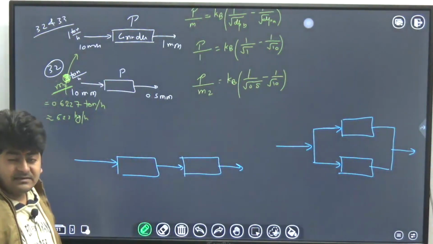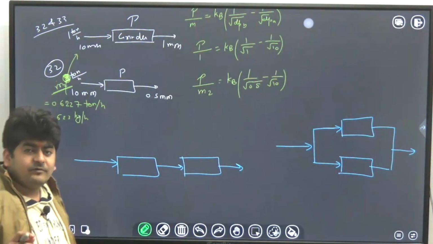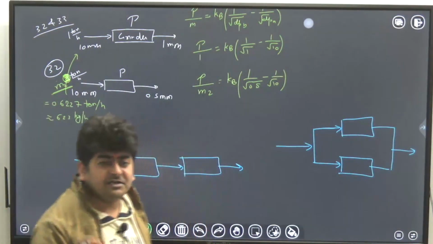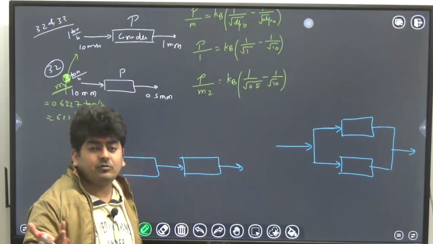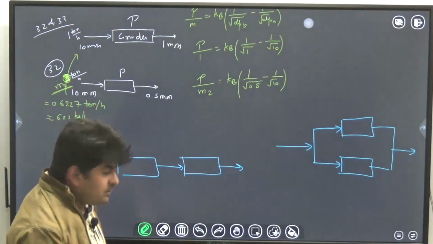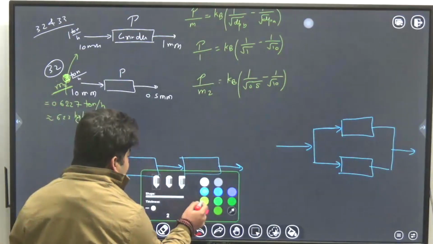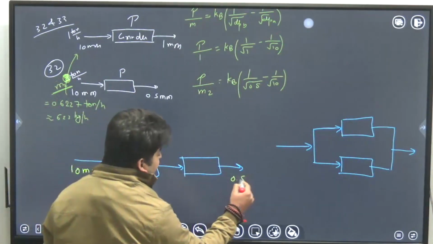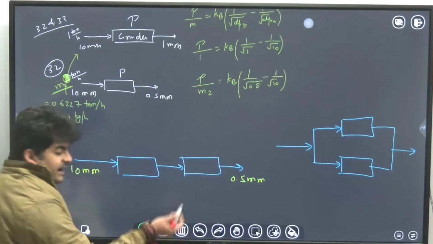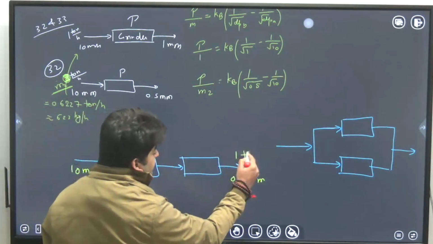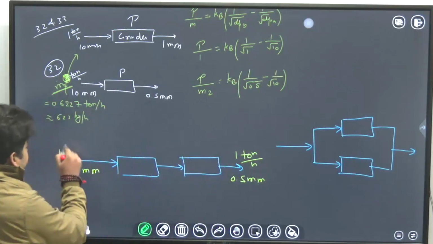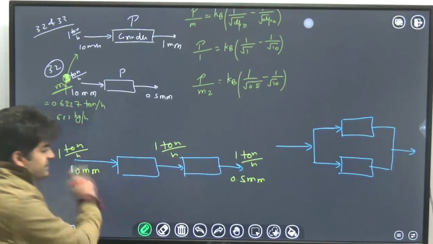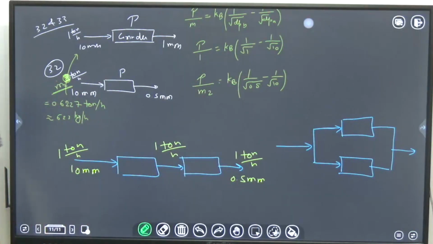Since I am using an additional grinder, obviously the power required will increase. So they are asking, out of these two configurations, in which the additional power required will be more or less. In case of series, here I am sending 10 mm feed and finally I want 0.5 mm product. If I want the product rate to be 1 ton per hour again, then I have to send 1 ton per hour rate feed throughout.